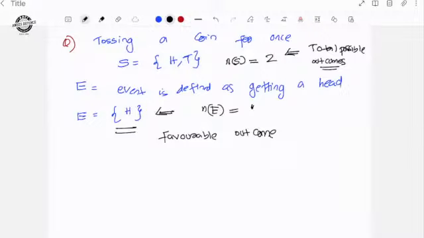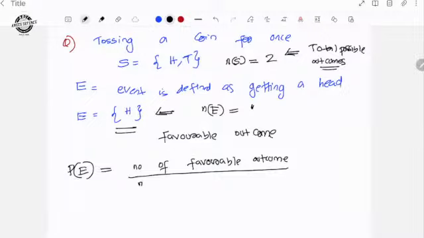That is the definition: probability of event is equal to the number of favorable outcomes divided by the total number of outcomes.